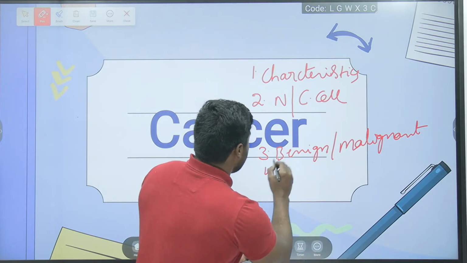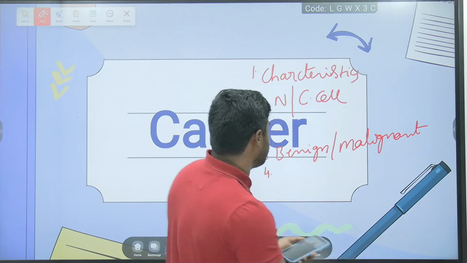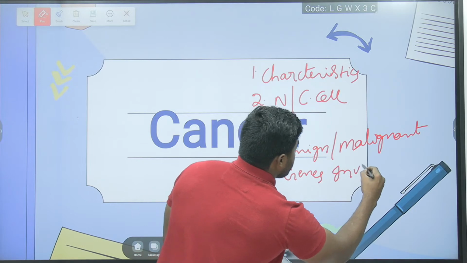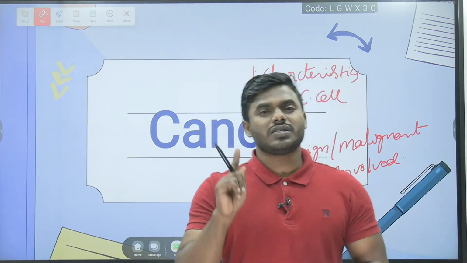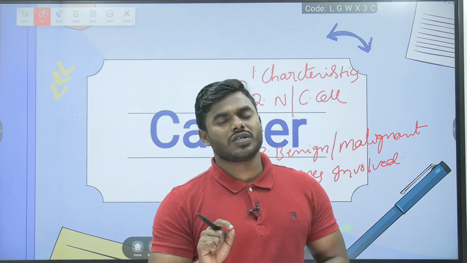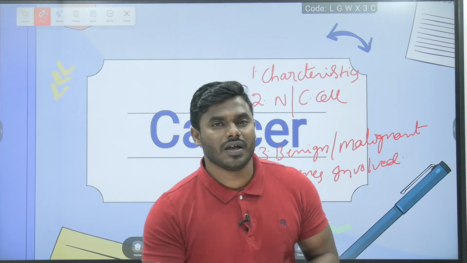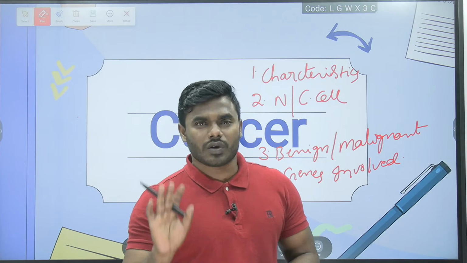The fourth one we have to study is the genes involved. Genes involved is also very important, friends. We have to read it compulsorily. Now every one of you listen to my statements very carefully without confusion.